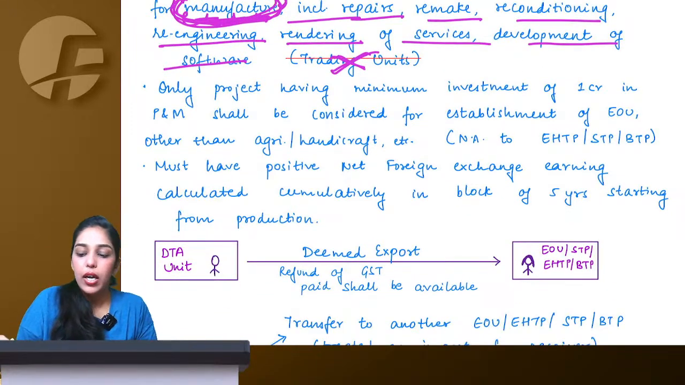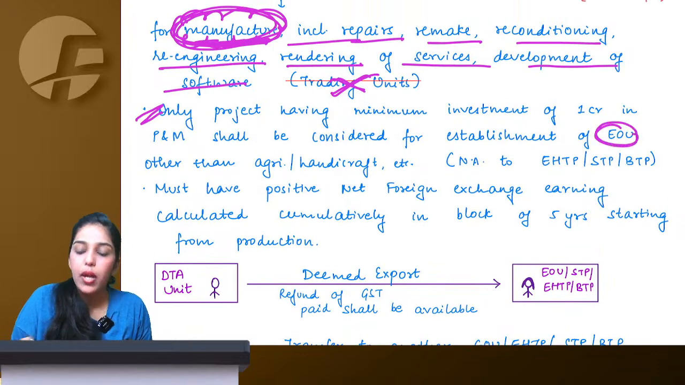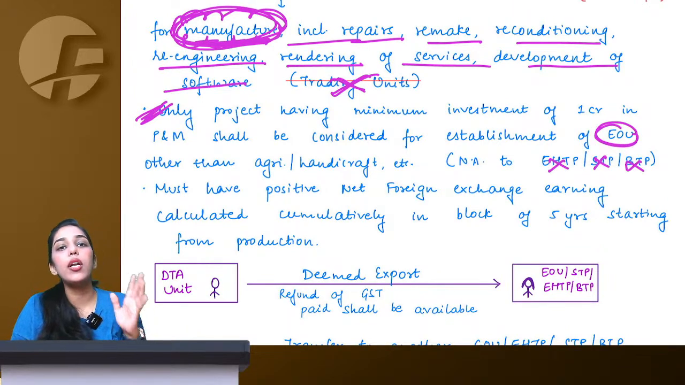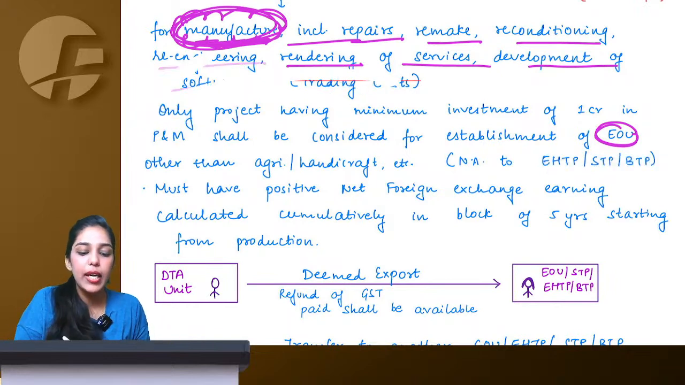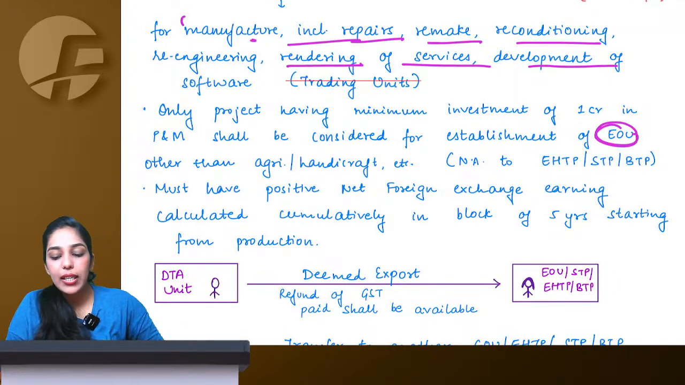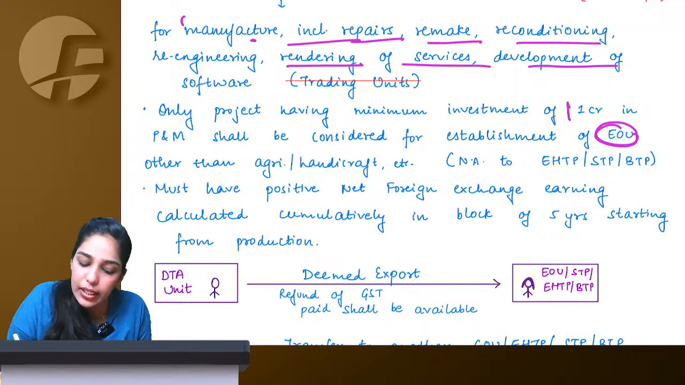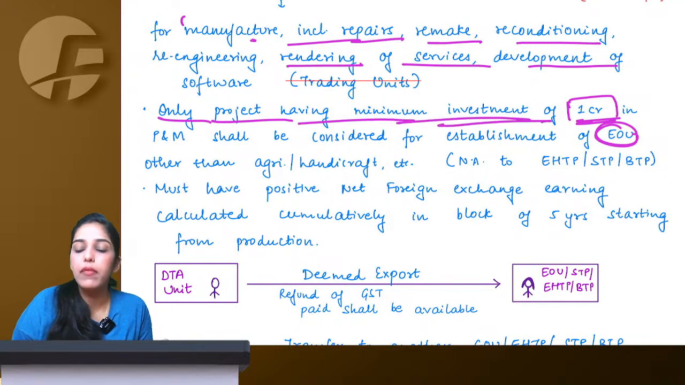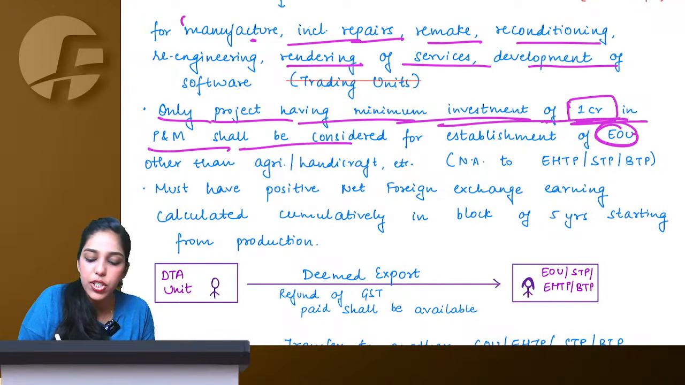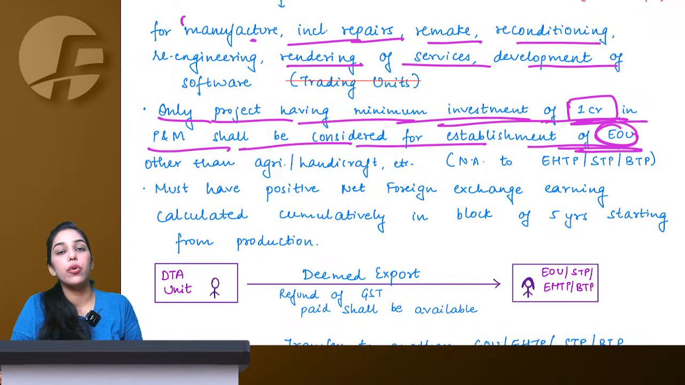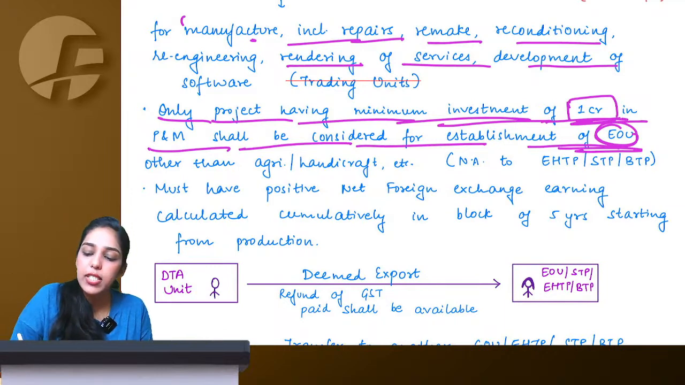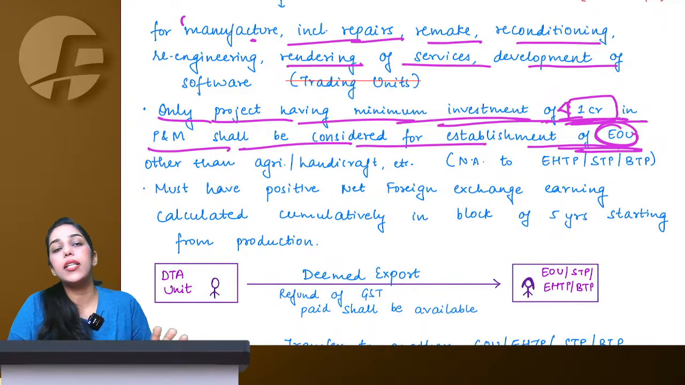Now this condition is only for EOU, not for EHTP, BTP or STP. Only if I want to be categorized as an EOU, I need to have an investment of at least 1 crore rupees in plant machinery. Only a project having minimum investment of 1 crore in plant machinery shall be considered as establishment of EOU. Even if I export everything, 100%, but my investment is less than 1 crore, they will not consider me as EOU.